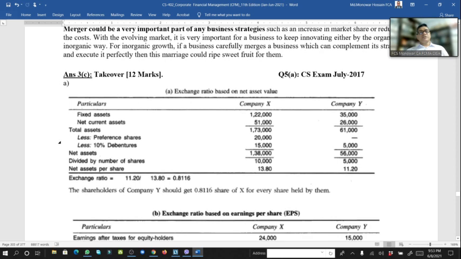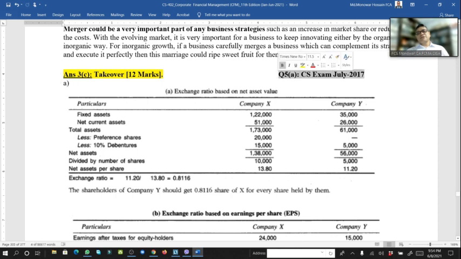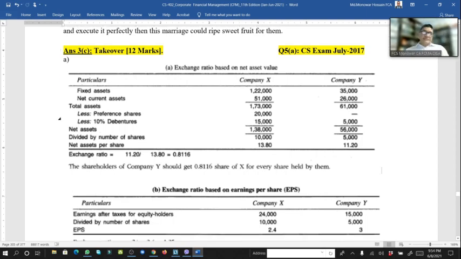So in question 3, look here, takeover 12 marks. Question 3C, the same math came in July 2017. Question 5A, 12 marks. Same math, no change. So here, takeover question number 3C is in your exam of January 2020, same math as July 2017. And this is the answer.